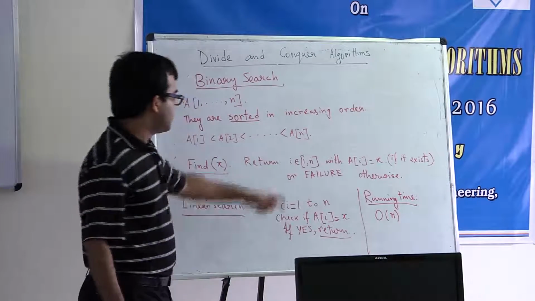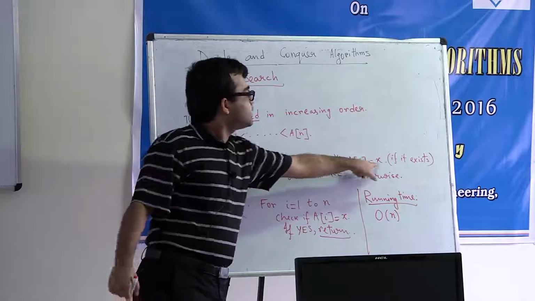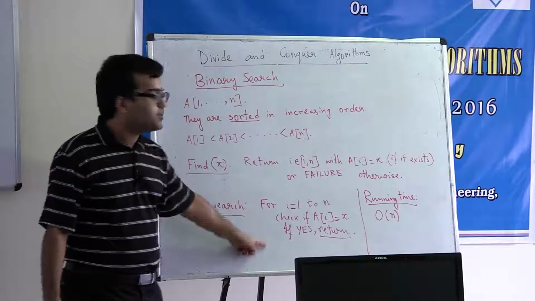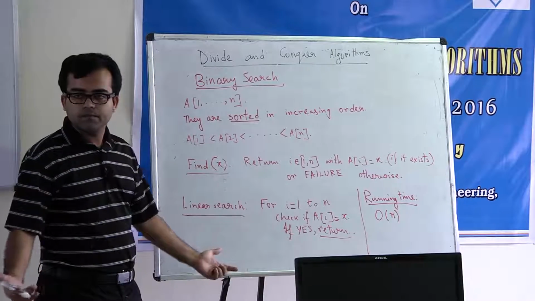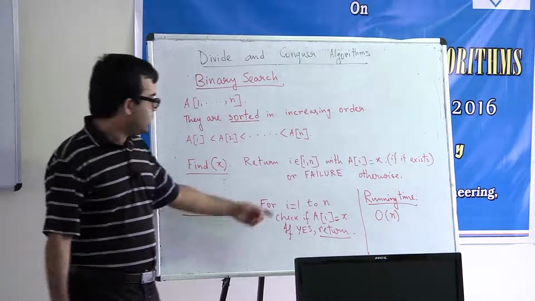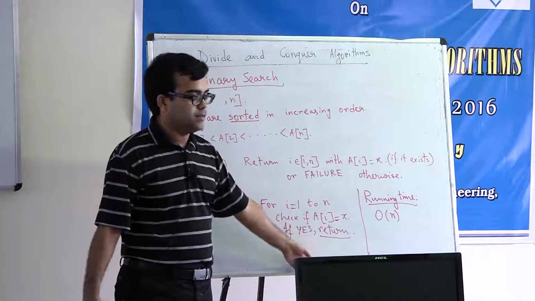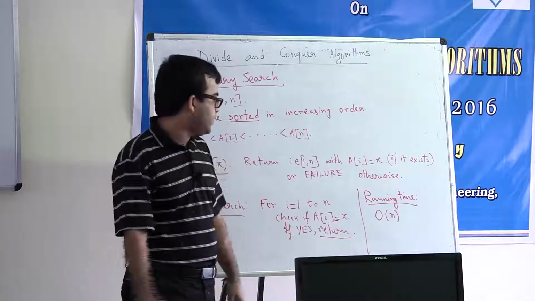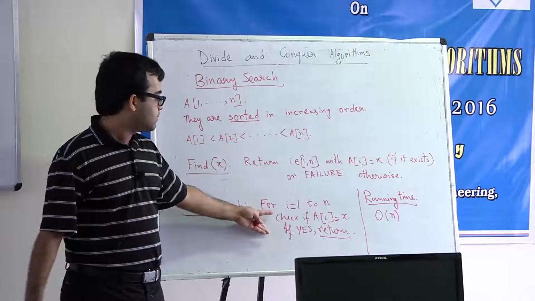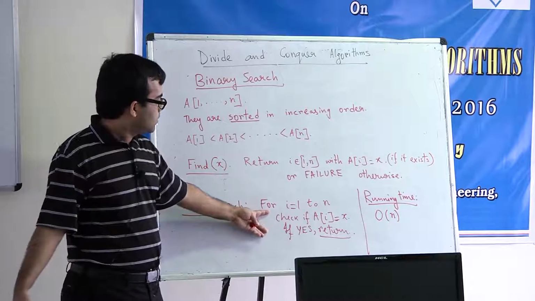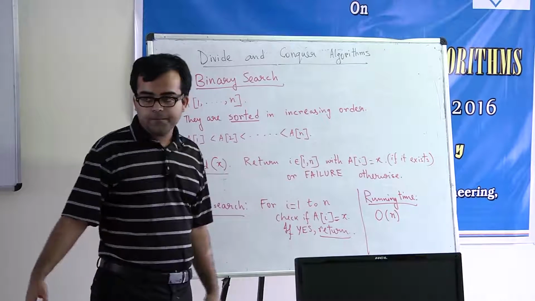It means this. Suppose x is not present in the array. Then how many times will you go through this for loop? n times, right? And for each iteration, how much time are you spending? Constant time, right? These are just two operations. Now, depending on the particular machine you are using, the exact time will vary from machine to machine, but it's some constant. So the time taken will be n.